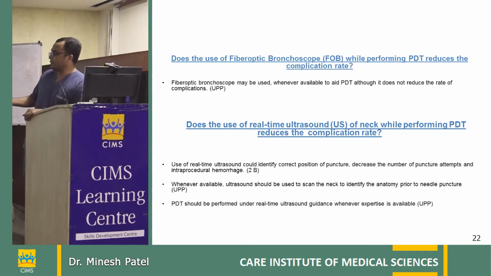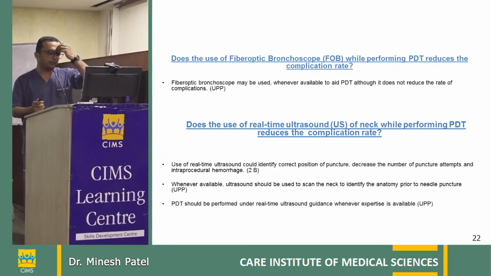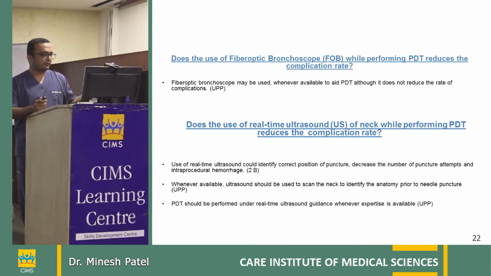And also we can use the ultrasound. Why are we using ultrasound? Because the pretracheal vessels we cannot predict. So if there are more than around 2 vessels at the insertion site, definitely we have to change our track, or we can have more chances of complication post procedure. So definitely ultrasound, when it's available and for those who are comfortable, we can use it. But I am very comfortable using bronchoscopy when we have a complication or find it very difficult.